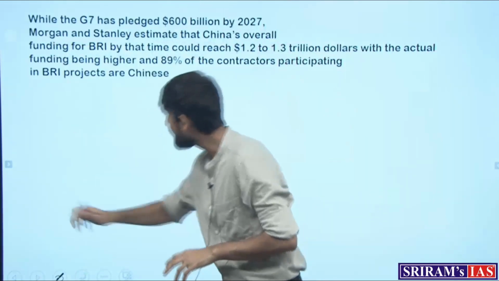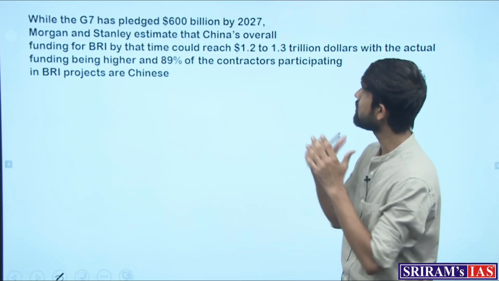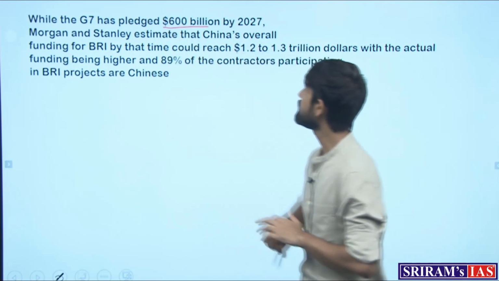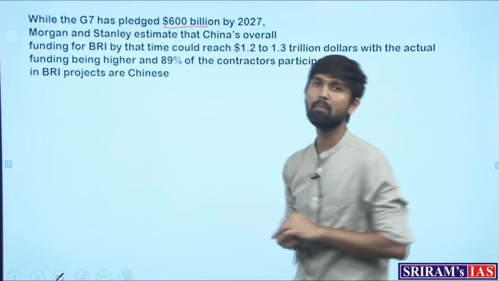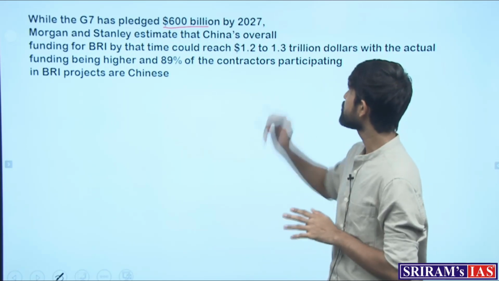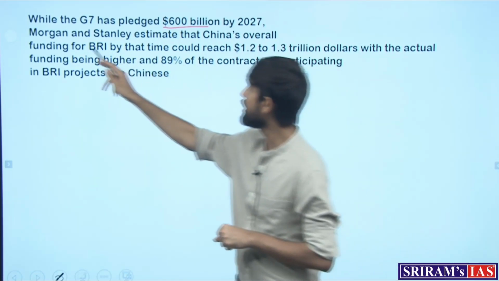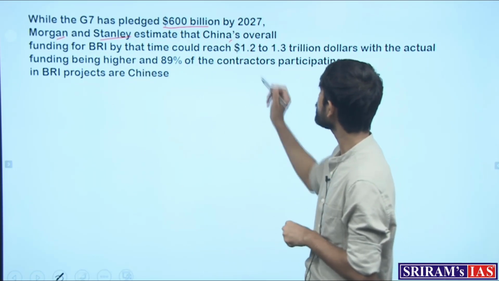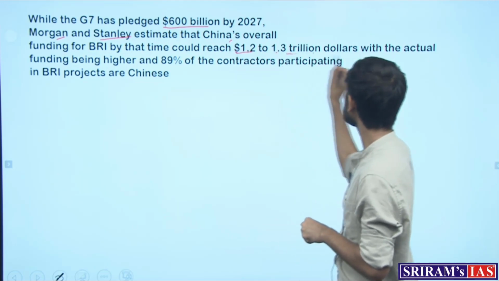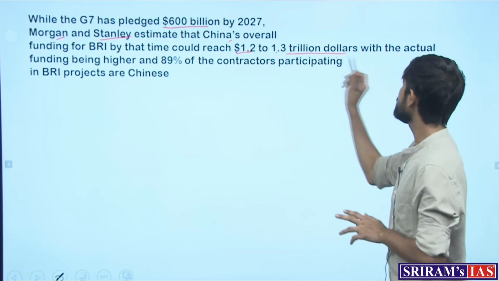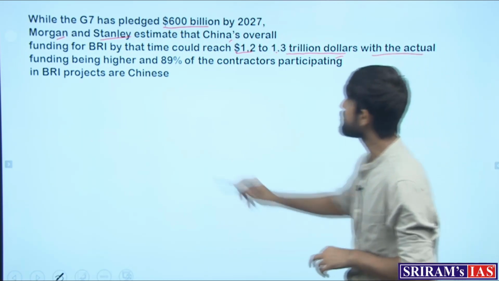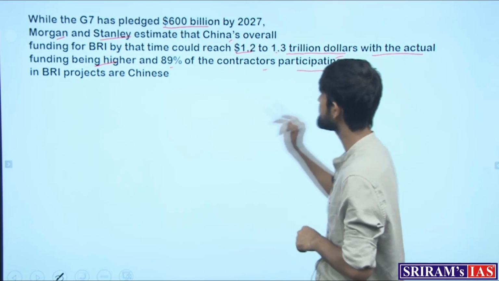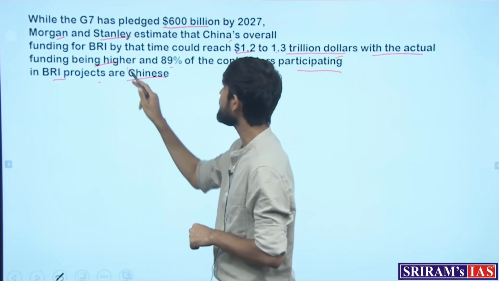Now, what are the similarities and differences with respect to the BRI and PGII? Now, the funding of the PGII is around $600 billion as we saw, but China's Belt and Road Initiative, according to Morgan Stanley, is estimated at about $1.2 to $1.3 trillion, which is still a figure where the actual funding can be higher than this. And 89% of the contractors participating in the BRI projects are Chinese contractors.